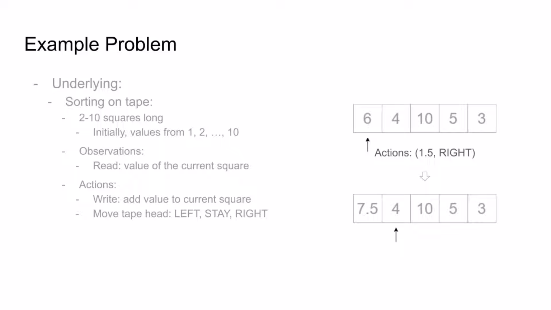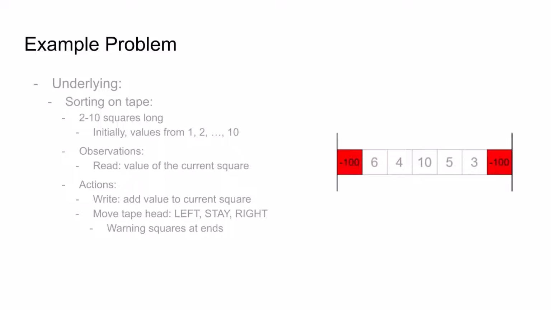Then, we can either halt or perform two actions, adding a value to the square currently pointed to by the tape head, which is the floating point output mentioned earlier, then moving the tape head left, moving the tape head right, or keeping it in place, which are the three discrete options mentioned earlier. For example, if we perform 1.5 right on the current tape, then we'll add 1.5 to the first square, where the tape head is currently pointing at, then we'll move the tape head right, so our next step will begin with the tape head on the second square.